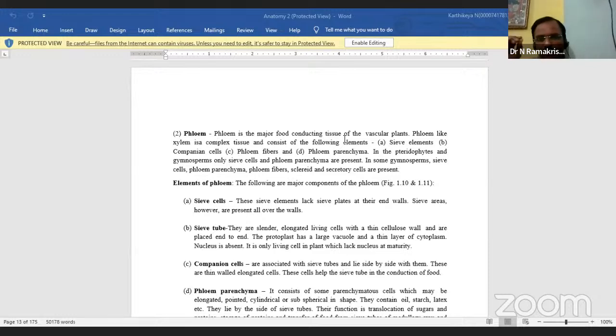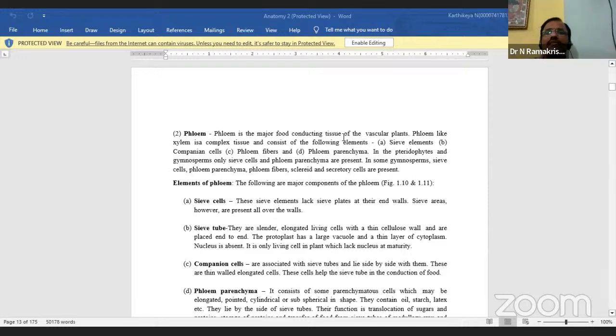The primary phloem originates from the procambium, and the secondary phloem from the vascular cambium during the primary and secondary growth of the plant. The primary phloem is distinguishable into protophloem and metaphloem. So this is the main introduction about the phloem.